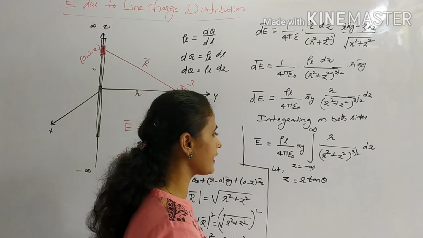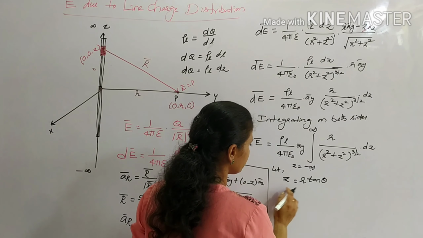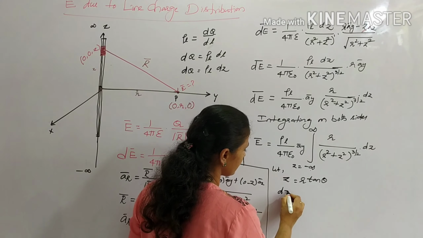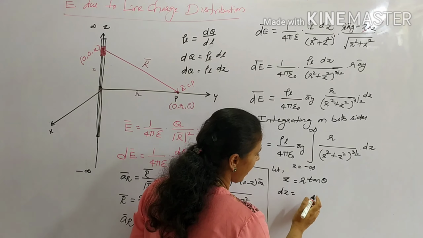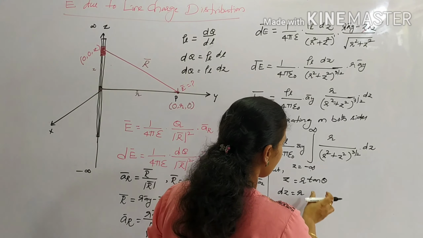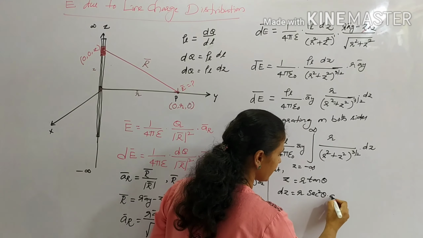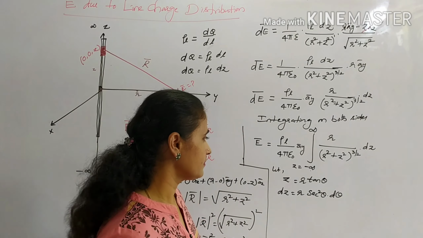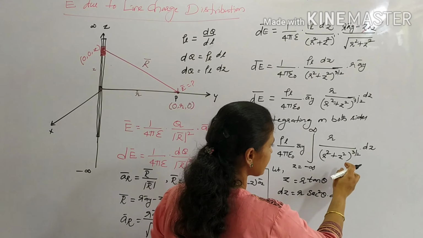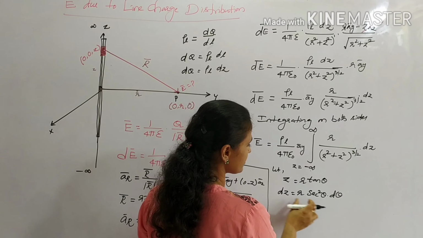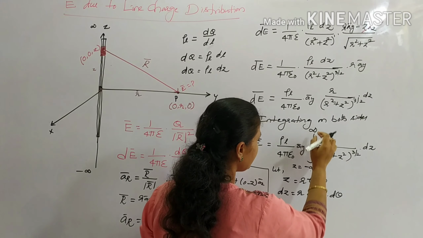I am going to replace all the terms in z. So differentiating on both sides, dz is equal to r sec square theta d theta. So I am just replacing z by r tan theta. So z I replaced, and the limits also.